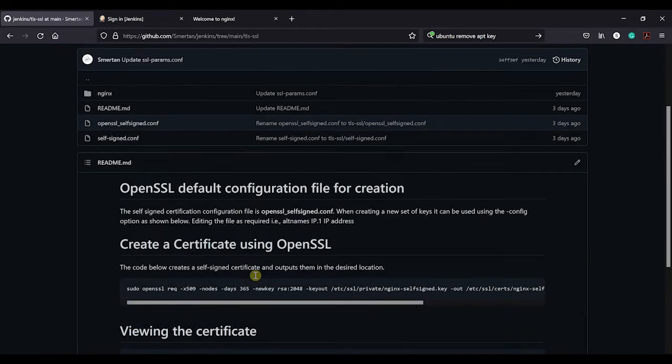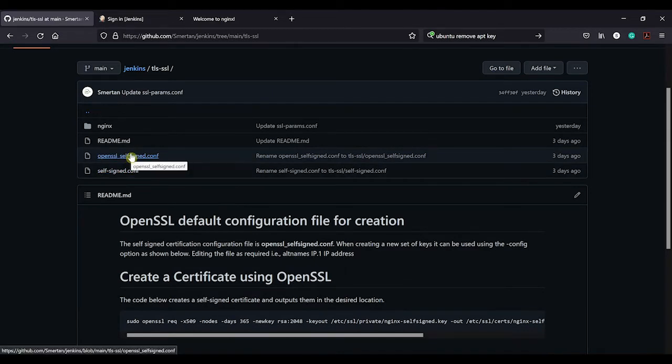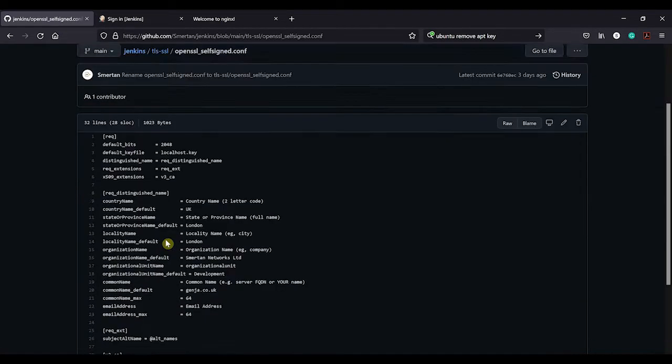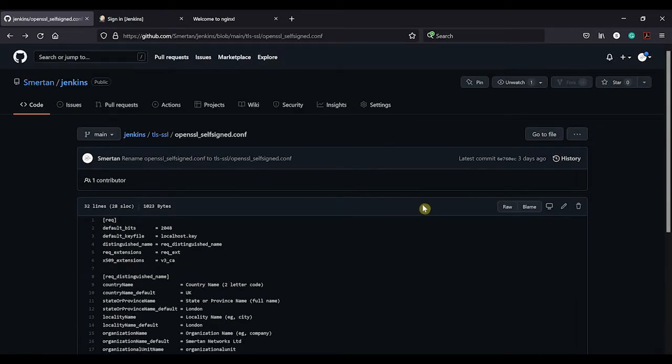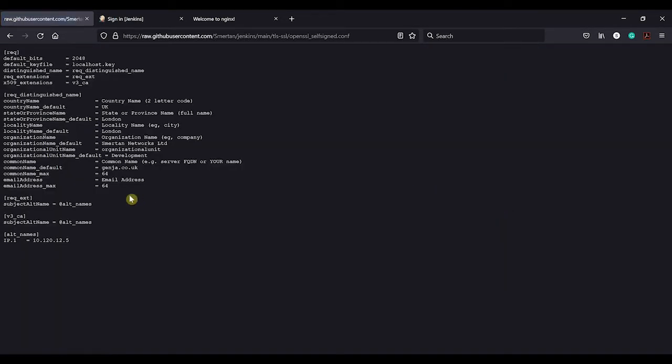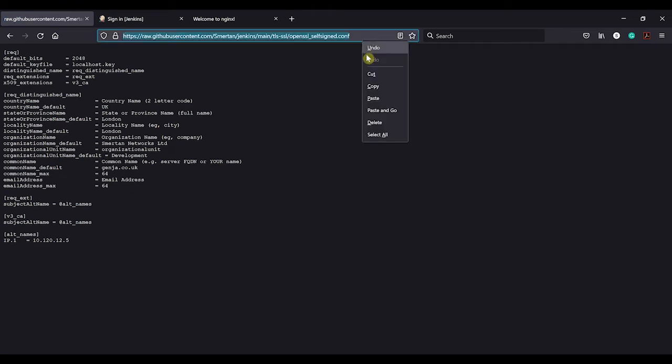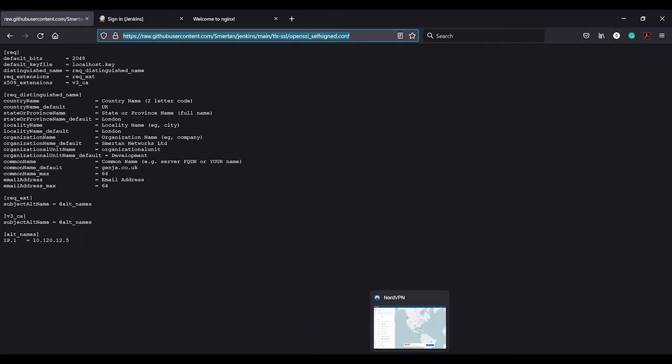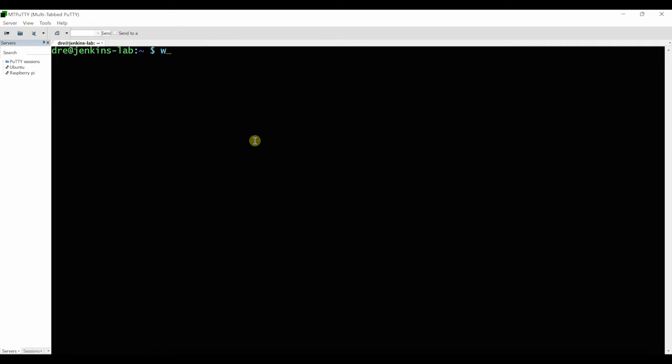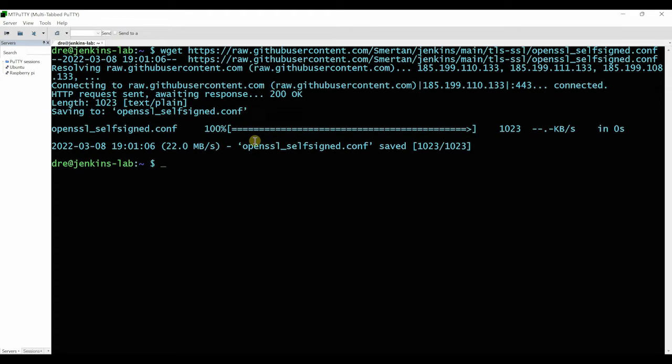If you go to this, select all that, copy this, it will download this file. If we go back into here, wget, and it will just download the file to our local machine. So we now have the file.